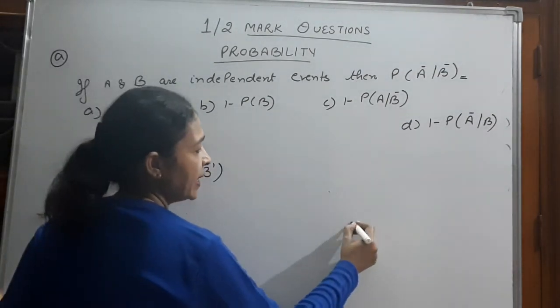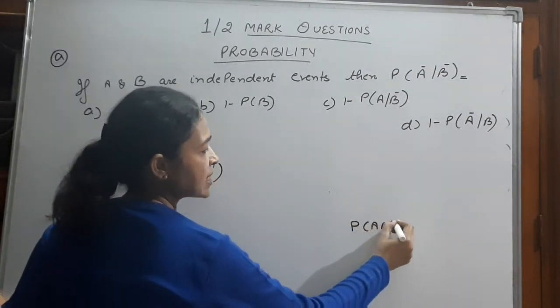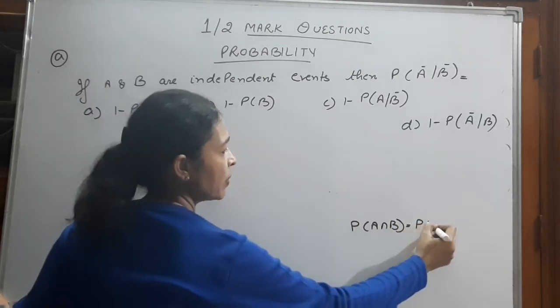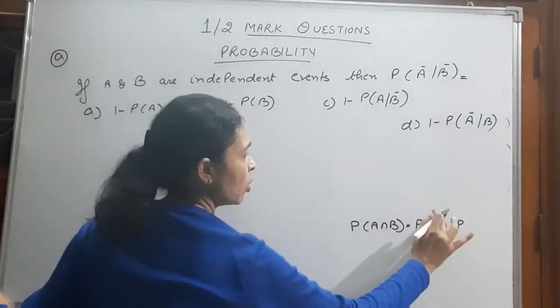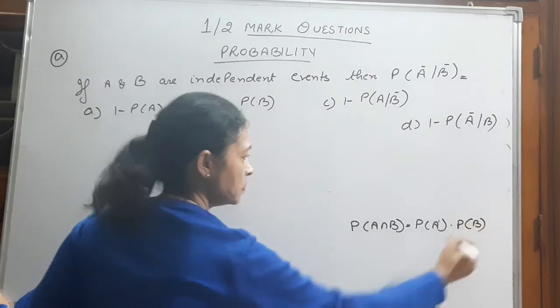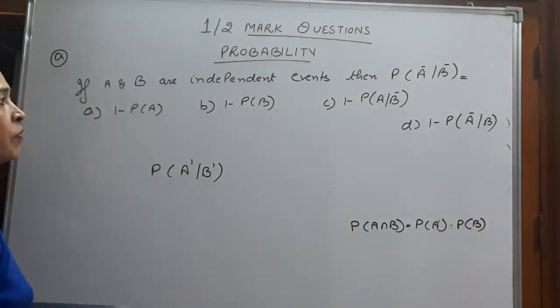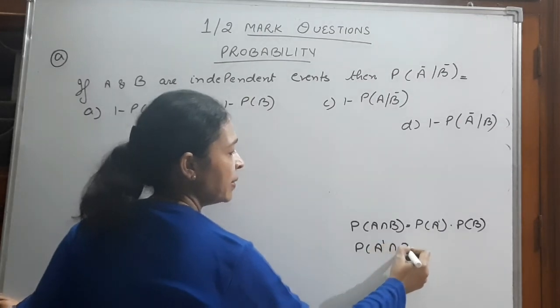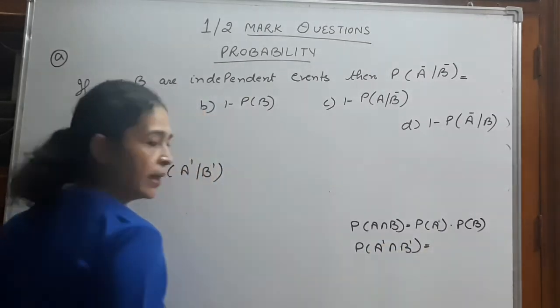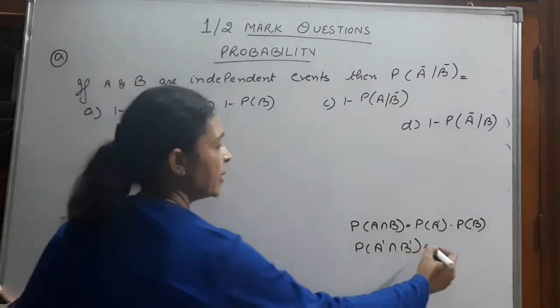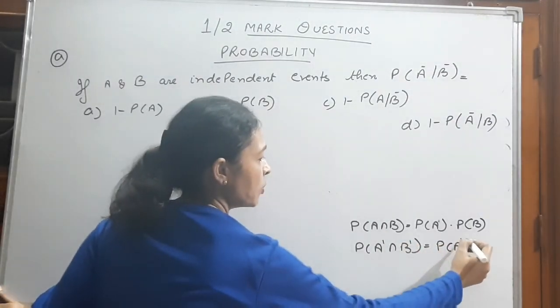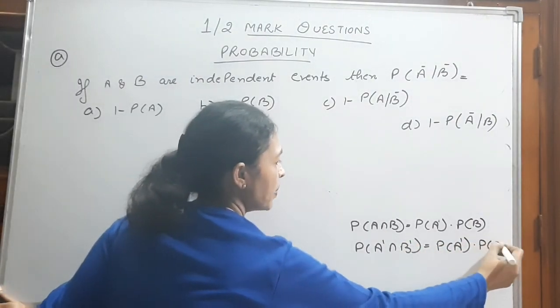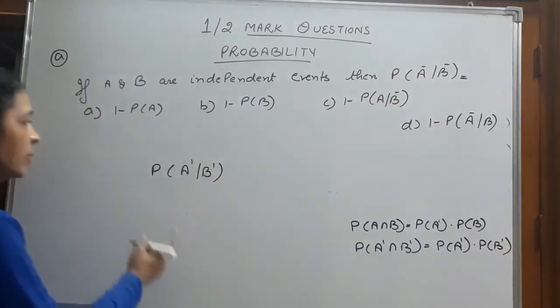In case A and B are independent, then probability of A intersection B is probability of A into probability of B. In the same way, A complement and B complement are also independent, and intersection of A complement and B complement is probability of A complement into probability of B complement.